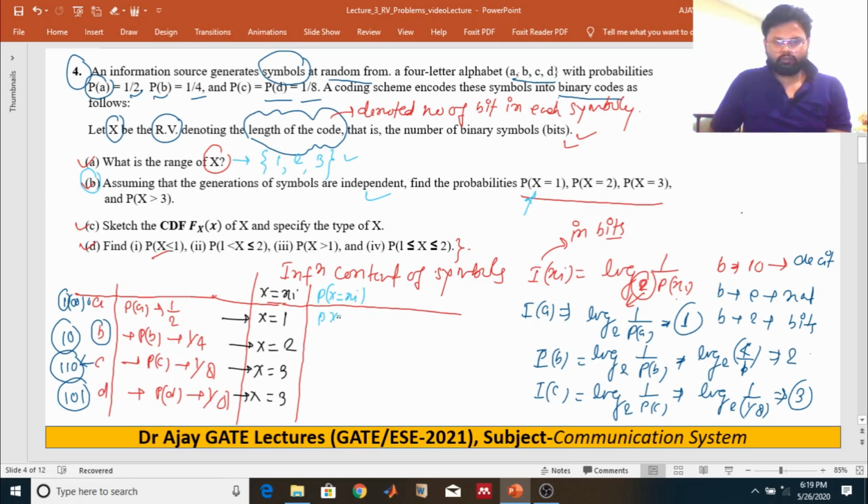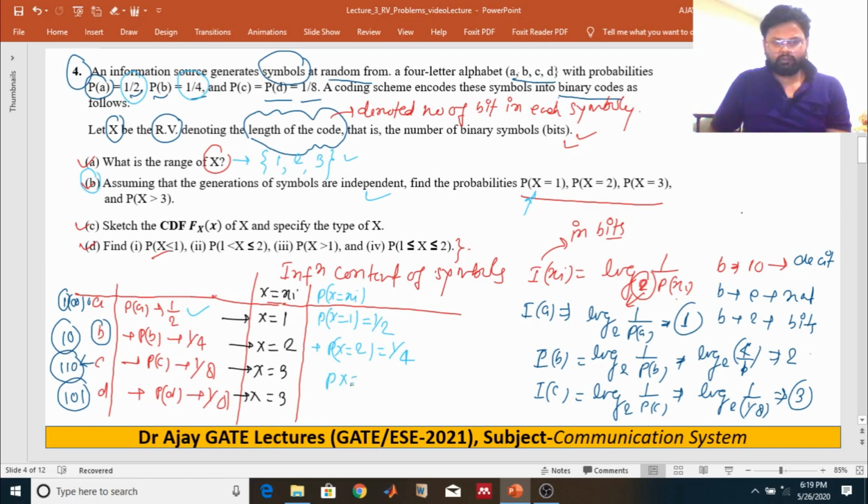X is equal to 1, we are just going to find out. The probability is already given, so it is 1 by 2. What about probability of X equal to 2? It will remain the same, it's been already given, this one and this one. So 1 by 4.